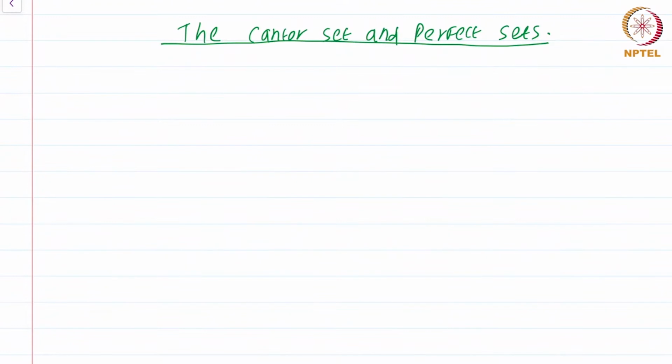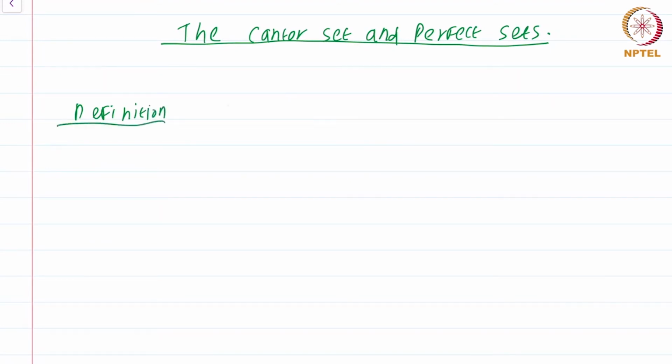In this module, I'm going to introduce yet another type of sets defined using closed and open sets. That is another topological property. So the definition is as follows. Definition: